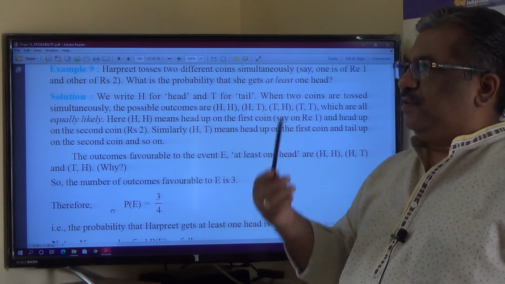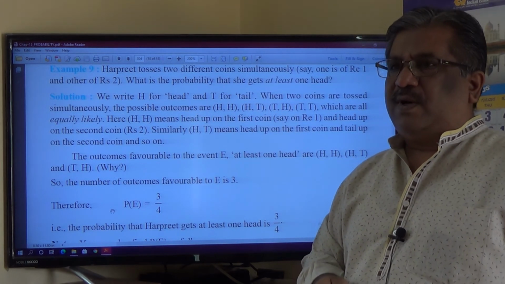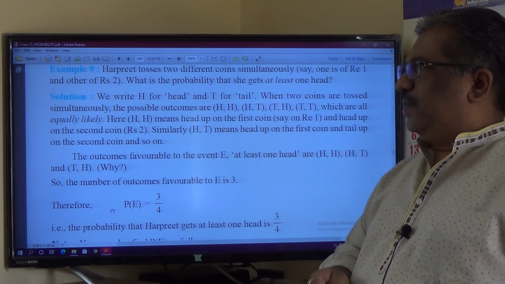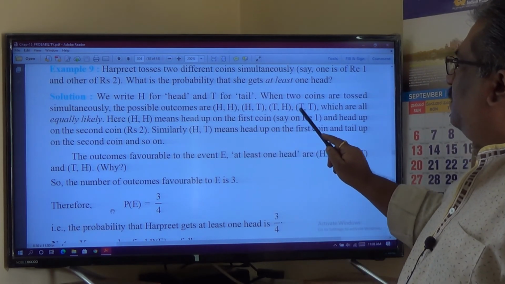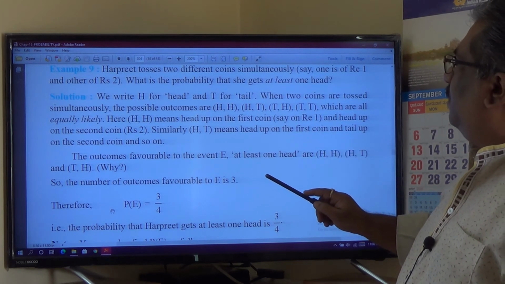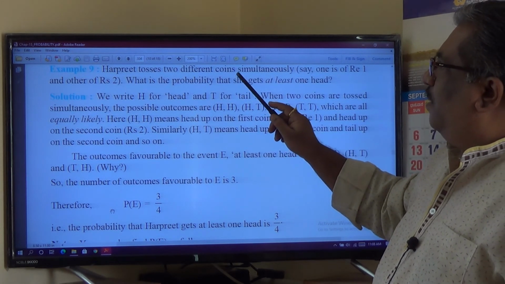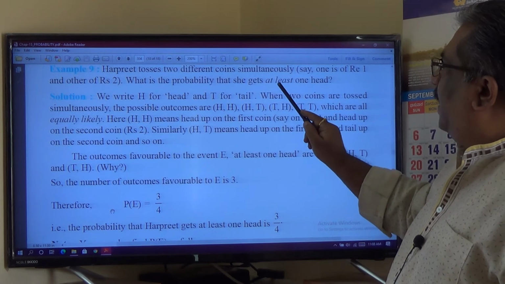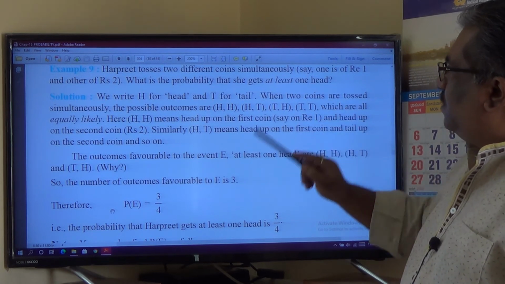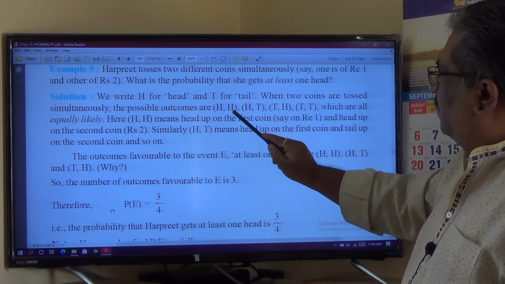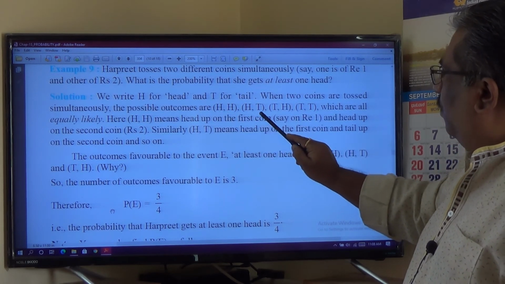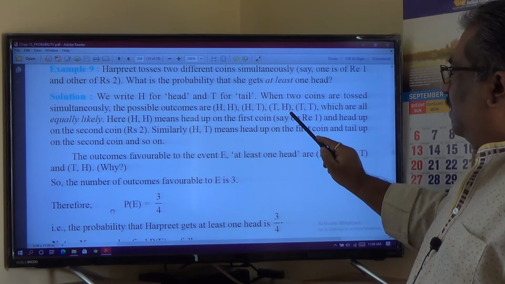If 2 coins are thrown, what are all possible outcomes? 4 outcomes. Which are those? HH, HT, TH, TT. Outcomes favorable for getting at least one head: 1, 2, 3. 3 outcomes are there.